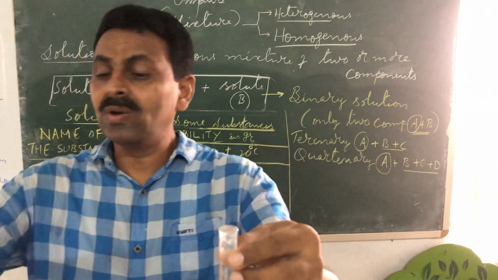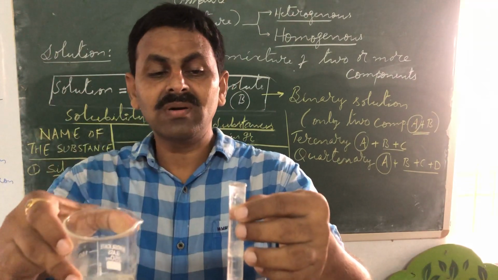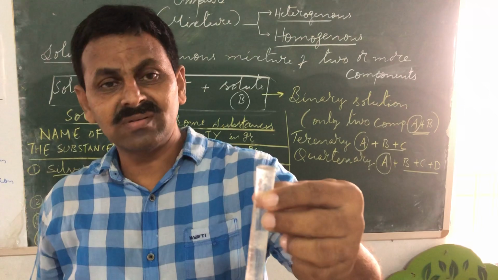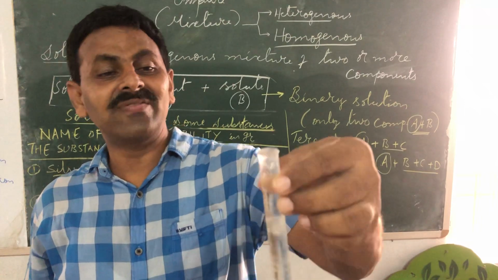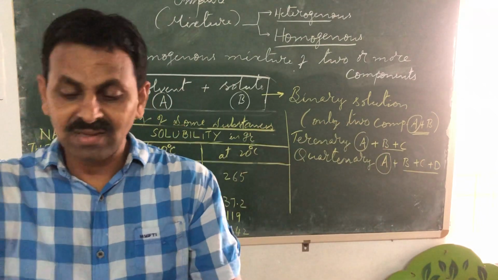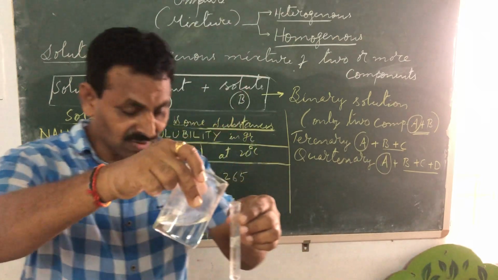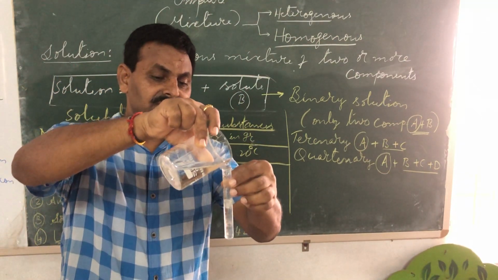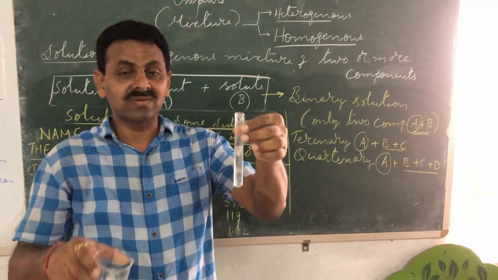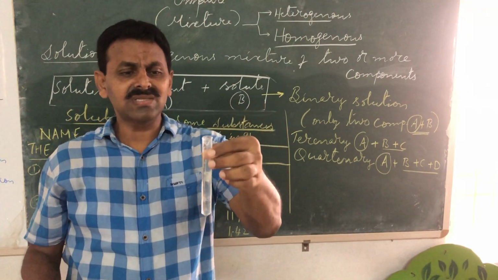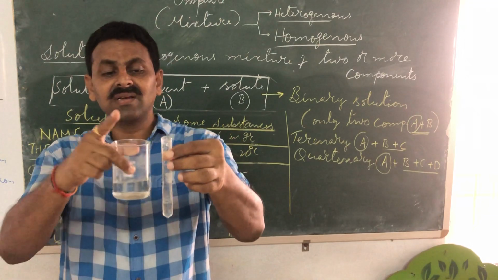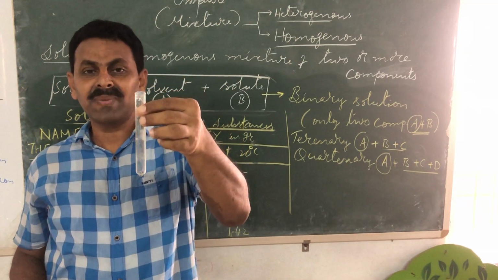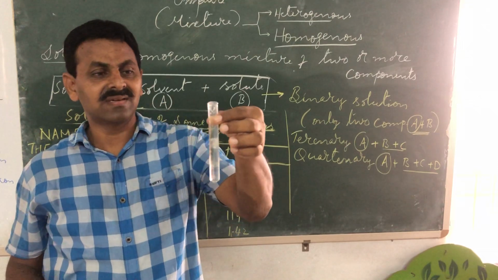Even if I add one drop more, the water will overflow and fall down. It is completely filled, maybe you can see. If I pour more, the water will come out, you see. It's coming out. Now it is completely filled. You can see the curve kind of thing also. Upper meniscus we call it.